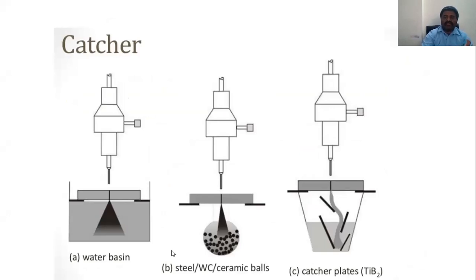We know that after the flushing out, there will be a catcher for the drain. So it is the water basin, steel or ceramic balls, or catcher plates here. If I say TiB2, that means titanium diboride, we can also use that as a catcher plate.